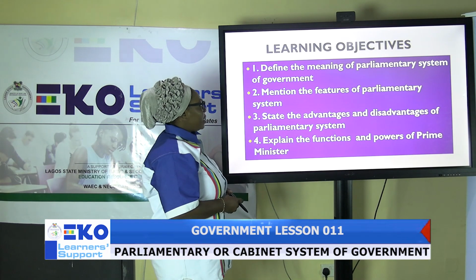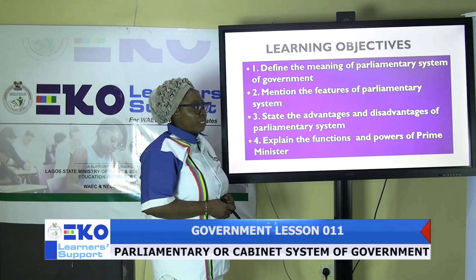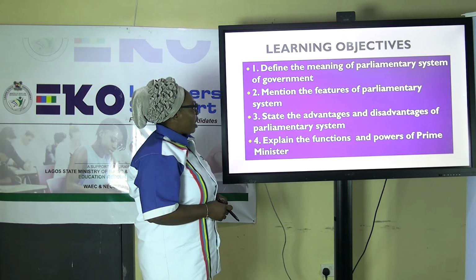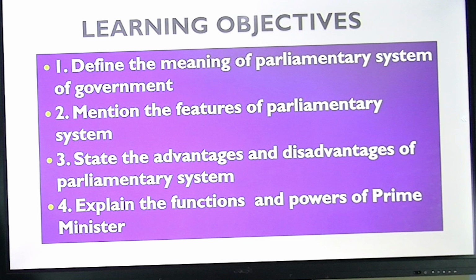What are the learning objectives for our topic today? Number one, at the end of this lesson, we should be able to define the meaning of parliamentary system of government. Two, mention the features of parliamentary system of government. Three, state the advantages and disadvantages of parliamentary system of government. Four, explain the features, the functions and powers of Prime Minister in parliamentary system of government.